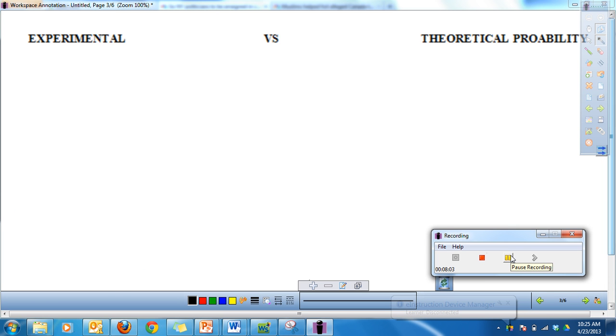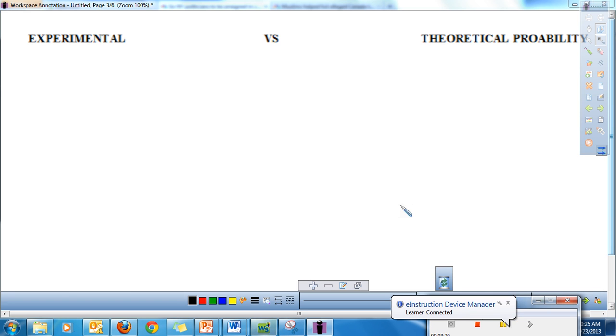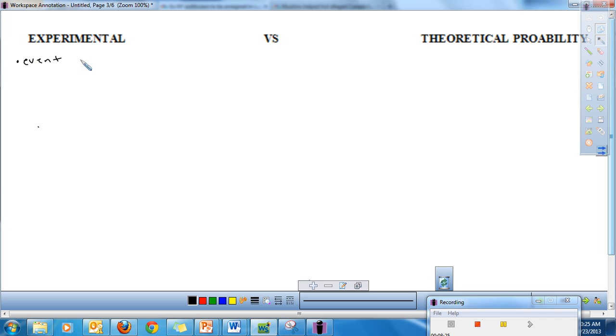All right, next we're going to talk about the 2 different kinds of probability that you can have. One is called theoretical probability, and the other is called experimental probability. If you just think about these words and what they mean, we can figure out what the definitions might be. So experimental probability is going to be an event or an action is taken. We're actually doing an event or an action.